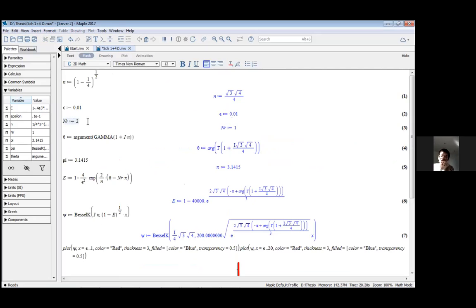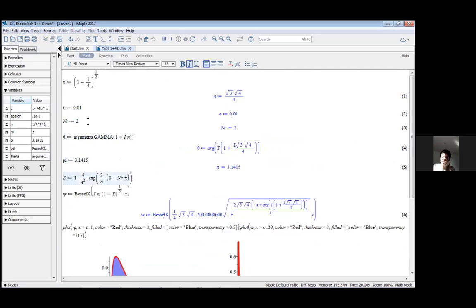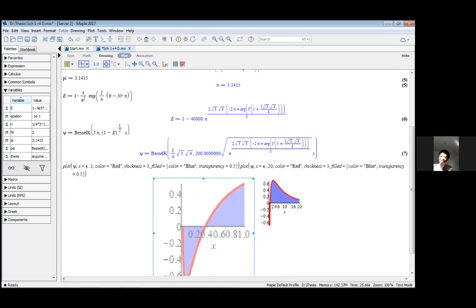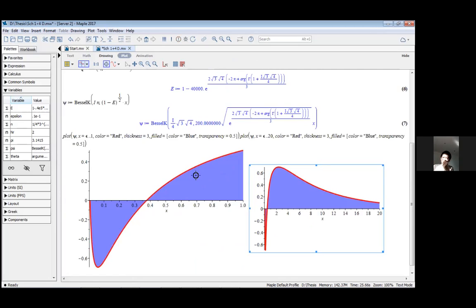Now I substitute nr equal to 2, and in this way the wave function will be as follows, like this. So we can see here that the function intercepts the x-axis twice at the cutoff, and then it goes to a negative value of the y-axis, and then goes back to the positive value and will vanish at infinity. It is interesting to see that this behaves exactly the same as the polynomial solution.